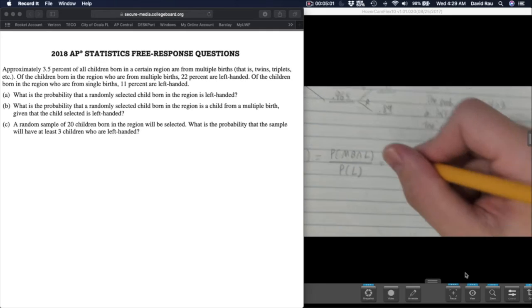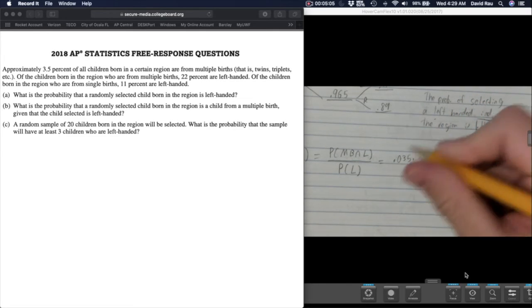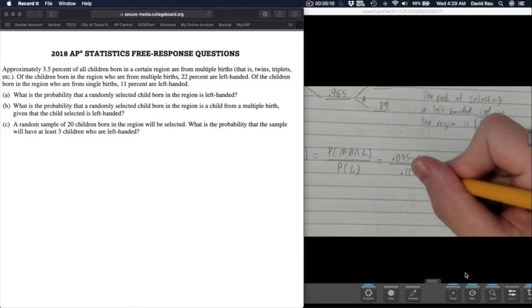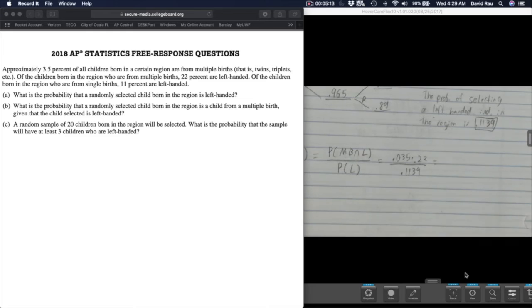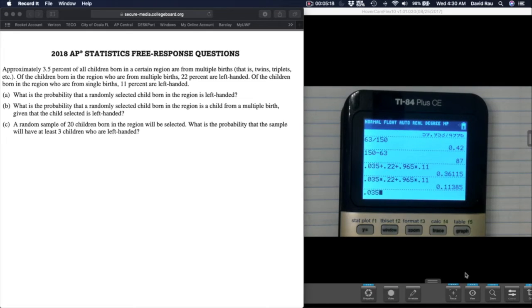So that is 0.035 times 0.22 divided by being left-handed, which is 0.1139, and that is, say approximately, since I'm rounding, 0.0676.